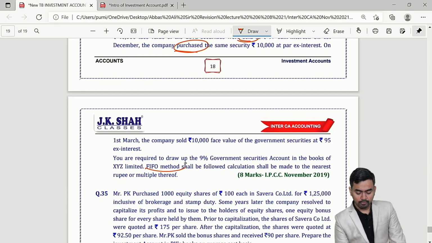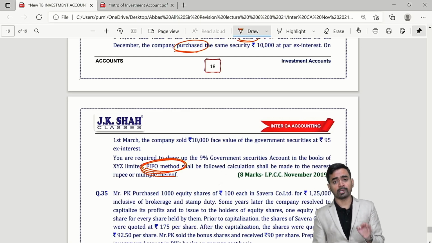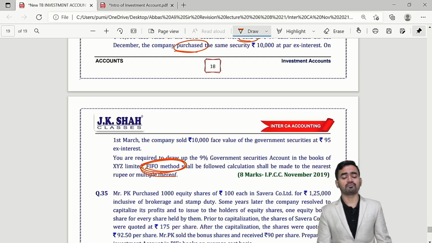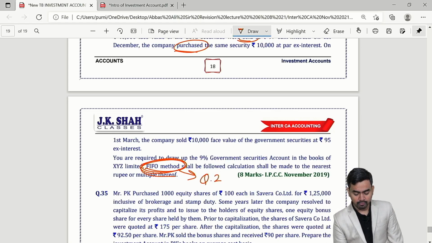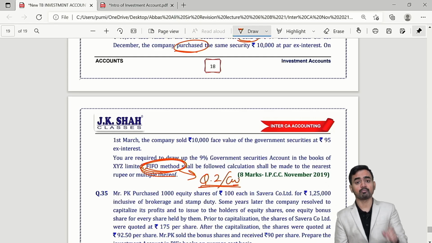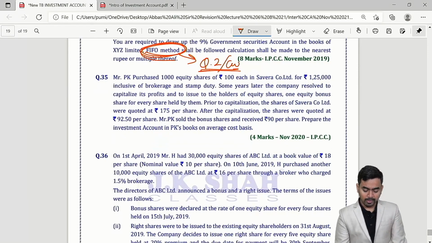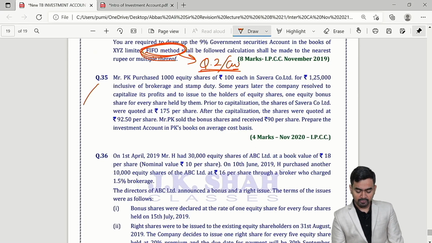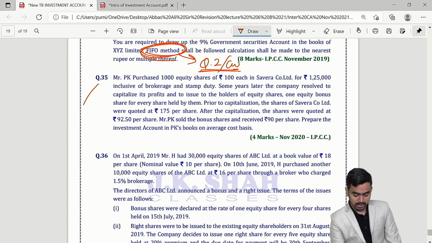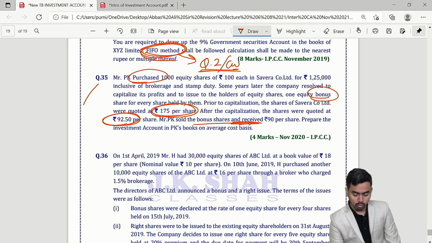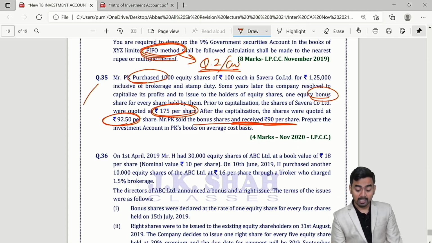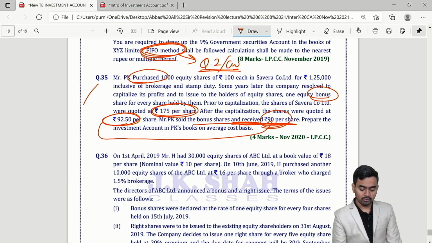Okay, here you have to follow first in first out. Always check your question. If the question says follow first in first out, then follow first in first out. Correct? And JK Shah classes students, you already know we have solved question number 2 of classwork based on first in first out. Okay, question number 35, dear children, similar sum, bonus. We purchased, we got some bonus shares. Before the bonus the price 75 and after 92.5, bonus shares sold and received 90 per share. Now this time they have given 90 rupees, so instead of 92 consider 90.